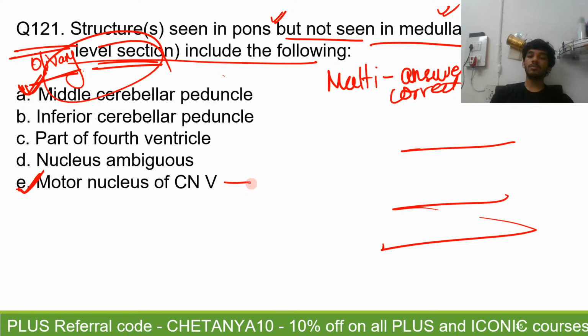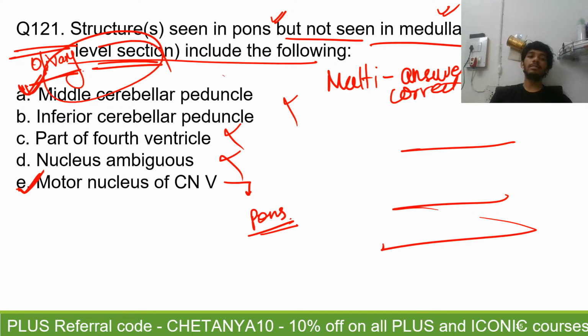Motor nucleus of trigeminal is present at the level of the pons, from where you have the trigeminal nerve coming out as the motor and the sensory root, and this is the fourth nucleus of the trigeminal. The ICP is present here because it comes inferiorly. It is also a part of the floor of the fourth ventricle. And the nucleus ambiguus obviously extends downwards.